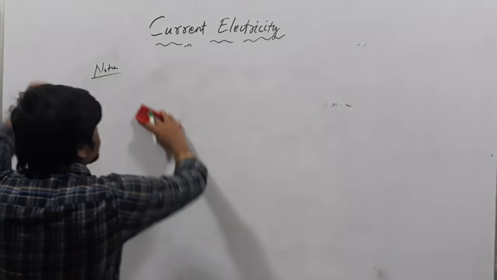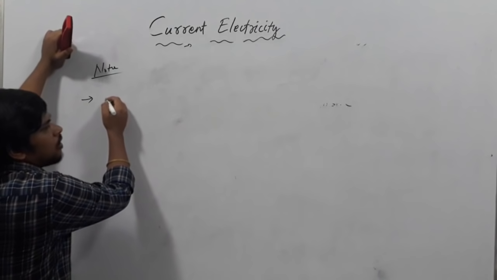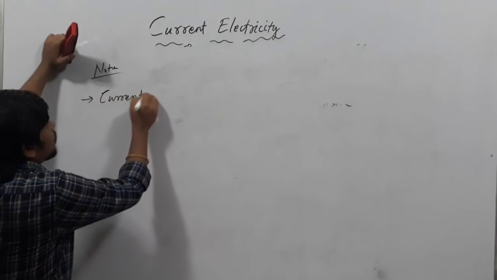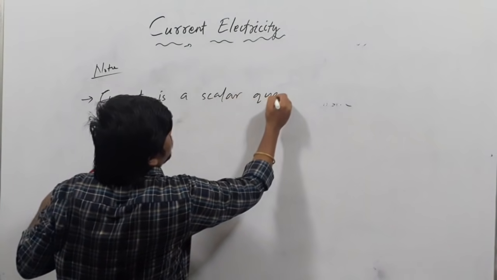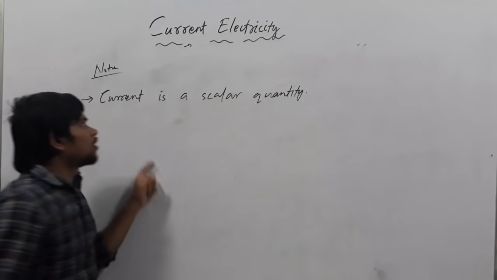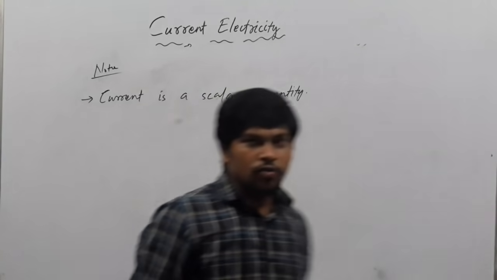So next one, what kind of quantity is current? Current is a scalar quantity. Why are we saying that current is a scalar quantity?